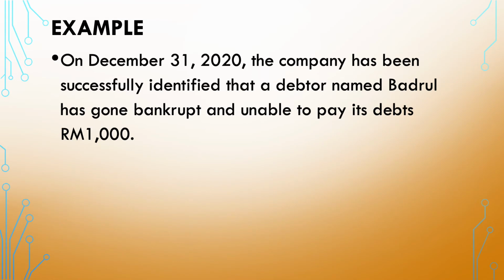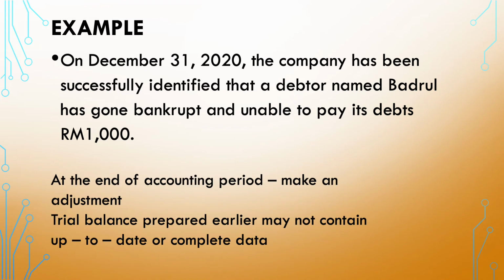Example, on December 31st, 2020, the company has successfully identified that a debtor named Badrul has gone bankrupt and is unable to pay its debt of 1,000 ringgit.